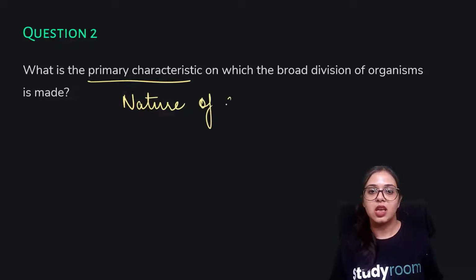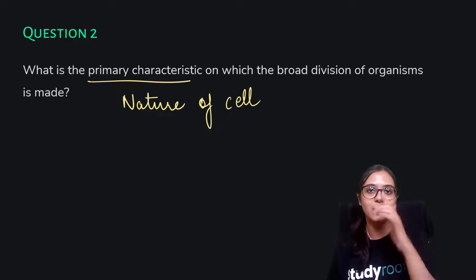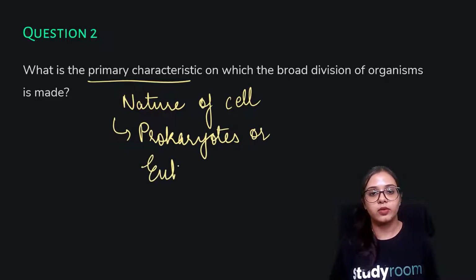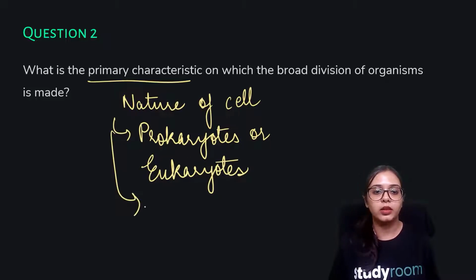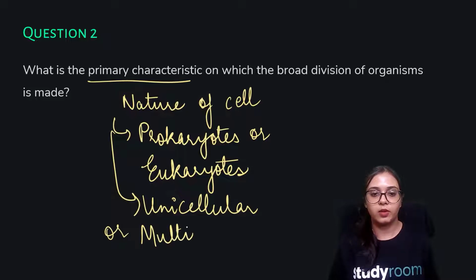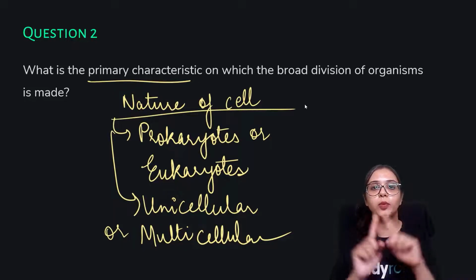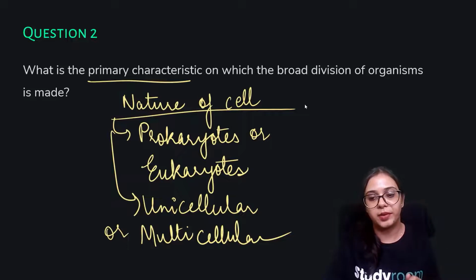Nature of the cell means whether they are prokaryotes or eukaryotes. Another nature of the cell is whether they are unicellular or multicellular. This is the primary characteristic on which the broad division of organisms is made.